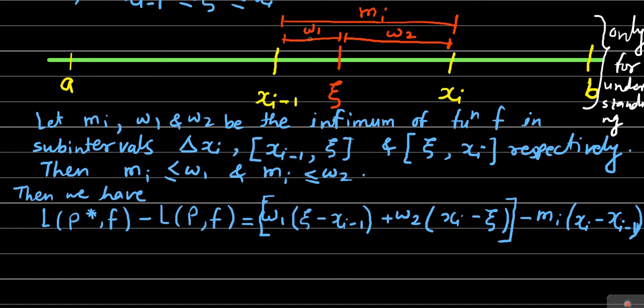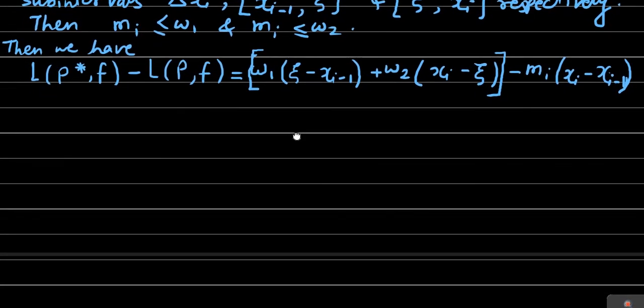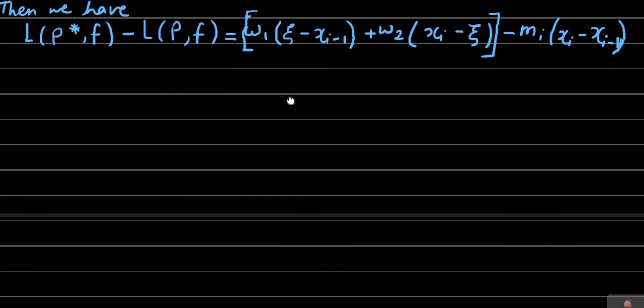Now we'll simplify this. For the simplification purpose, we'll add and subtract one term here and see what we get. First of all, I am going to write this down as it is.